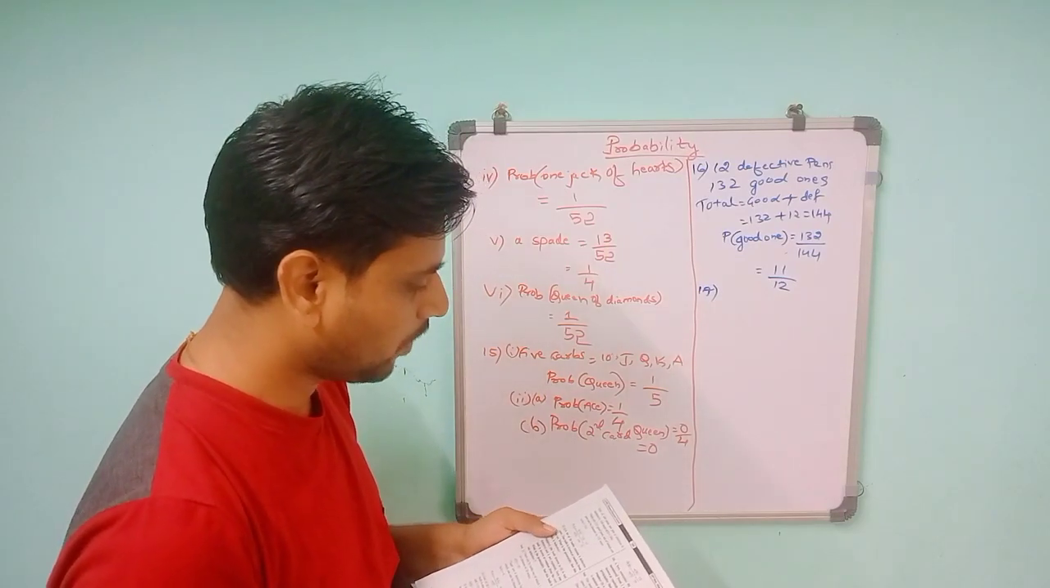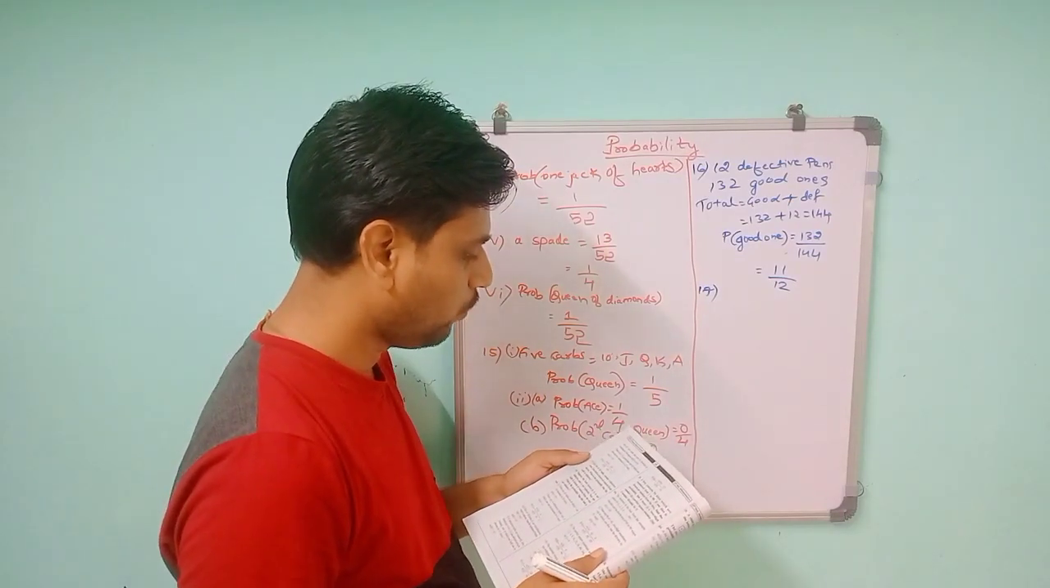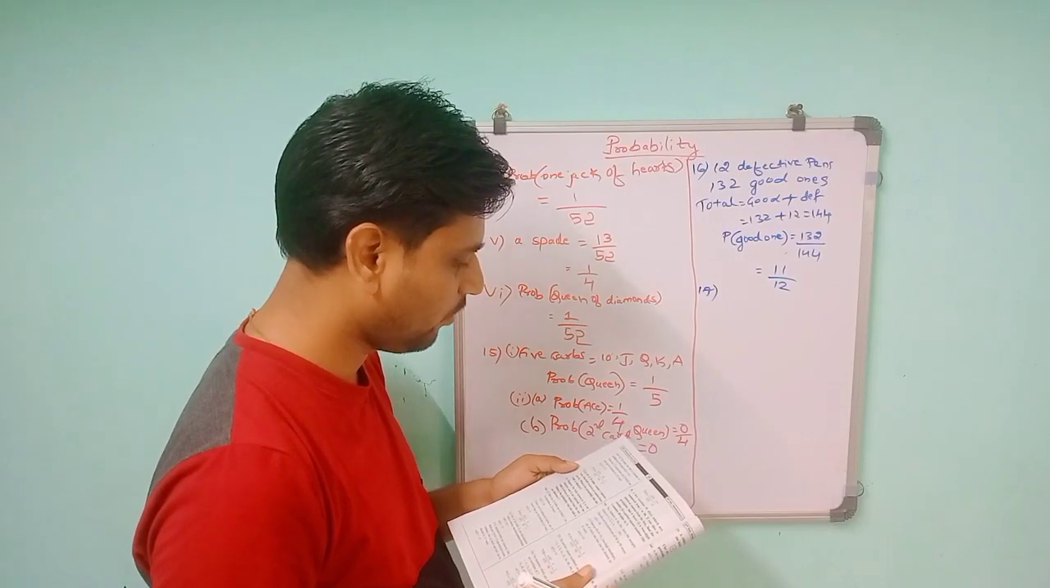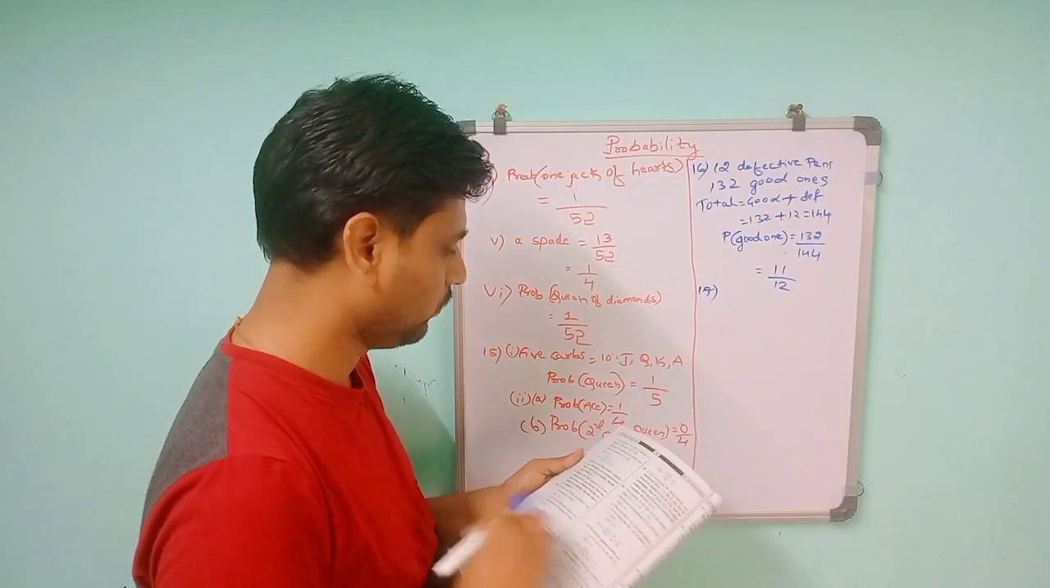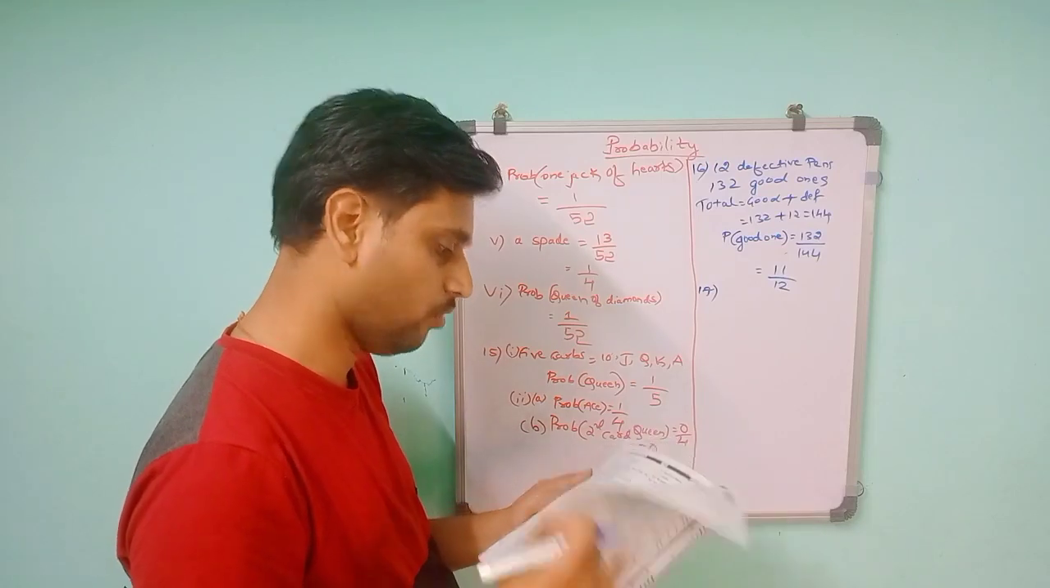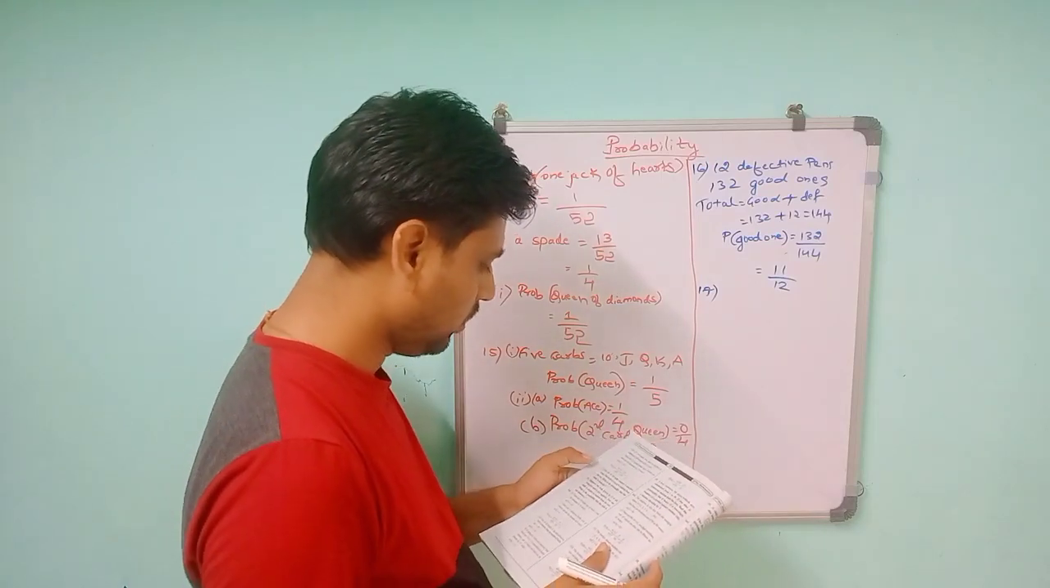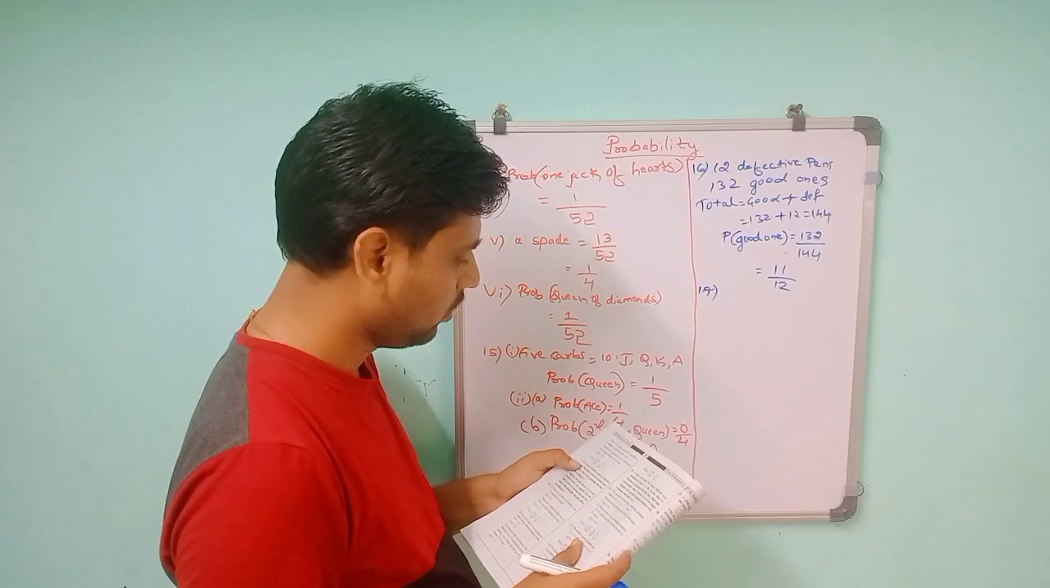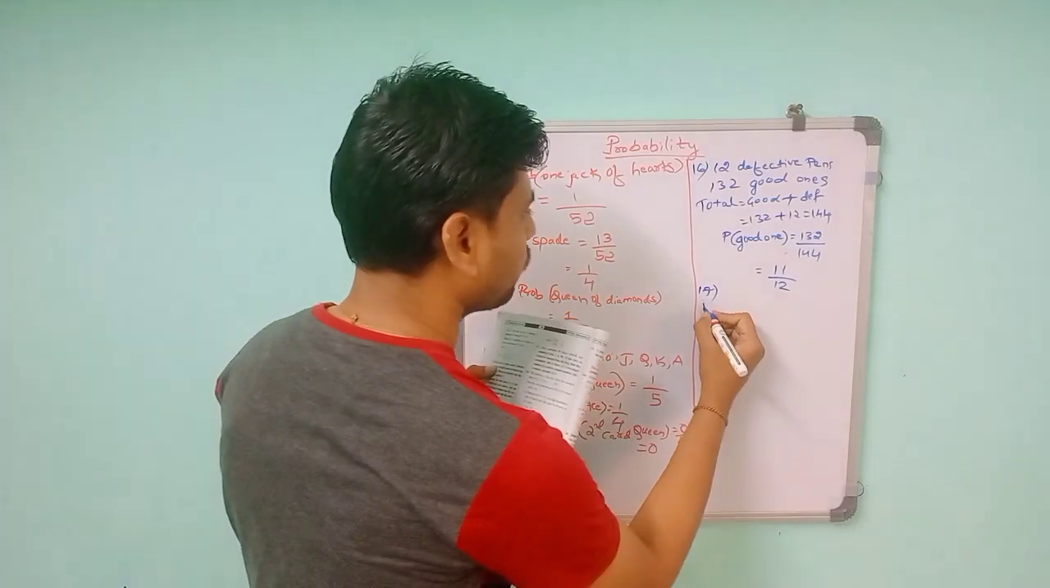A lot of 20 bulbs contains 4 defective ones. One bulb is drawn at random from the lot. What is the probability that this bulb is defective? So question 16 has only one question, no sub questions. In question 17, there are 2 sub questions. Now the first one.